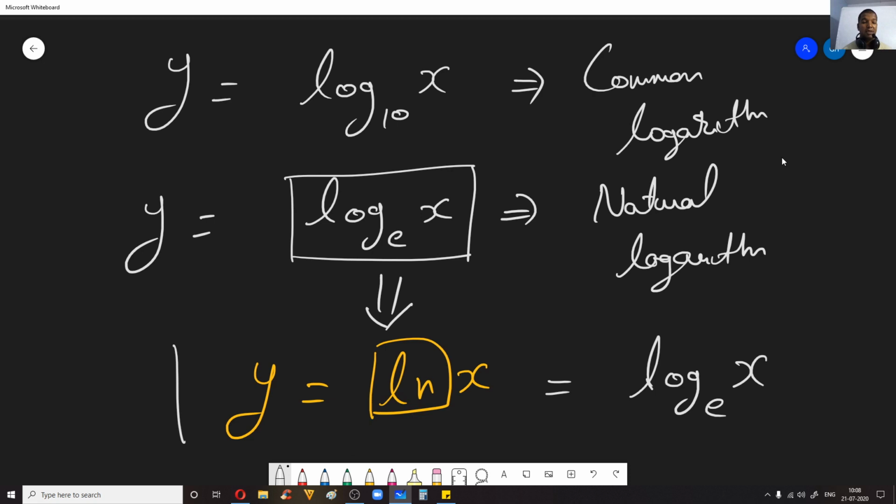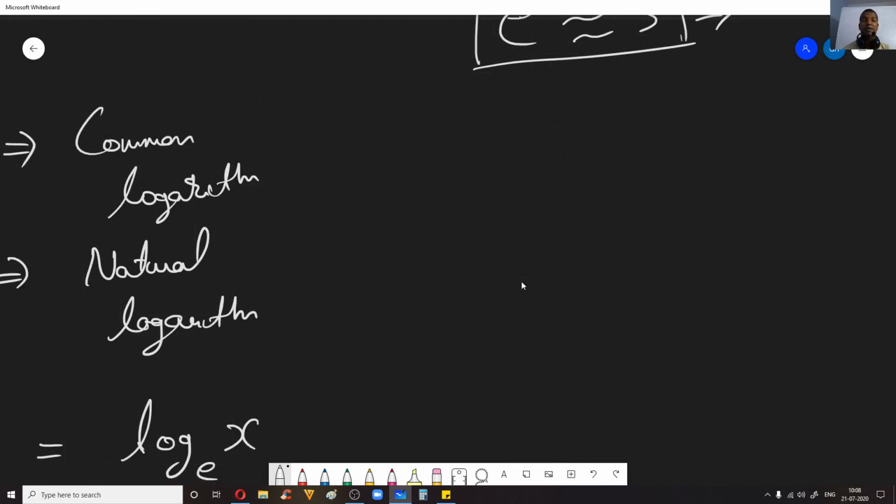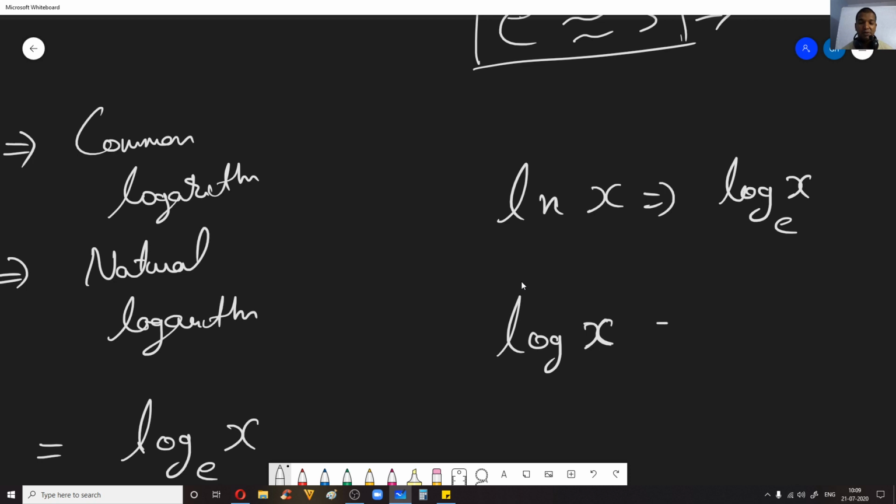So remember this expression, y is equal to ln x. It also tells you that it is natural logarithm. When the base is e, it is natural logarithm; common logarithm means base is 10. Now in your textbooks, some books will mention ln, so it is understood that the base of the logarithm is e. If they write log x, mostly it refers to log x to the base 10. If they don't give anything, you need to assume the base as 10.